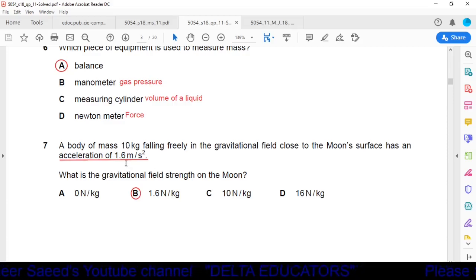Okay, free fall acceleration is also called gravitational field strength. So free fall acceleration is given here as 1.6 meter per second square, so the same will be the gravitational field strength. So option B is the correct option. Gravitational field strength on the moon will be equal to 1.6 Newton per kg.